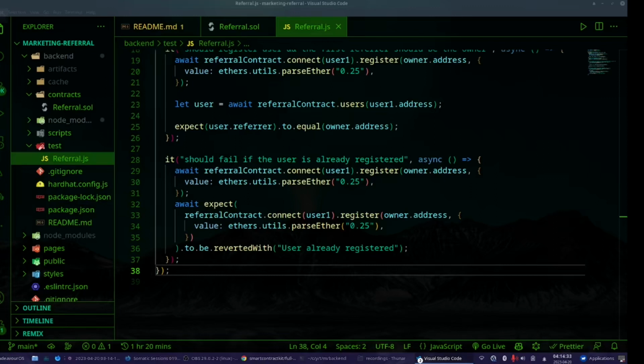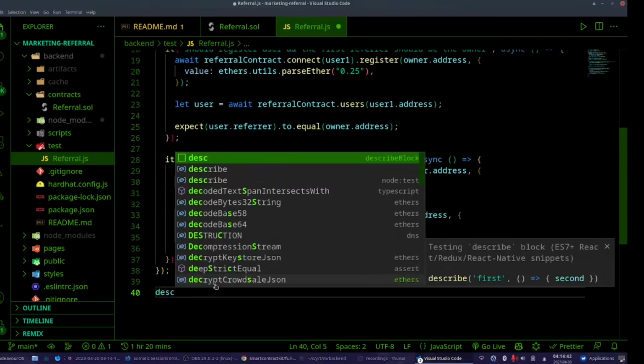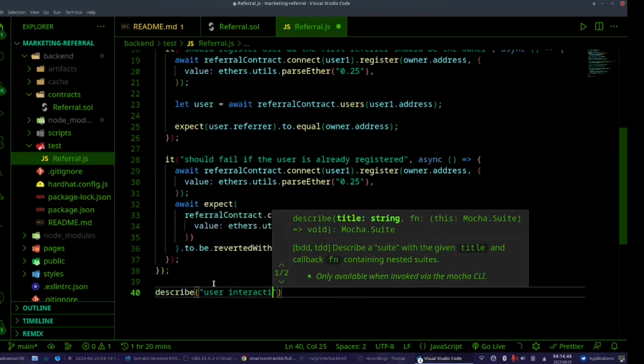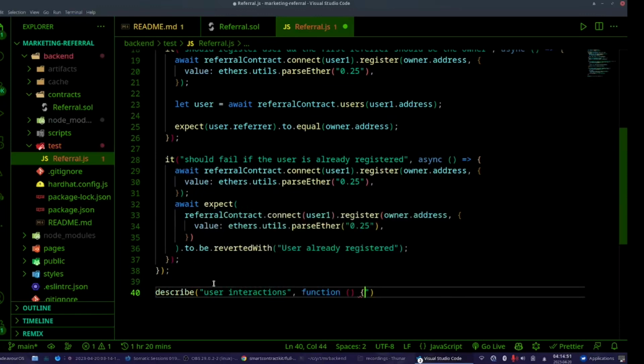Okay, now I want to describe user interactions, referral and stuff.